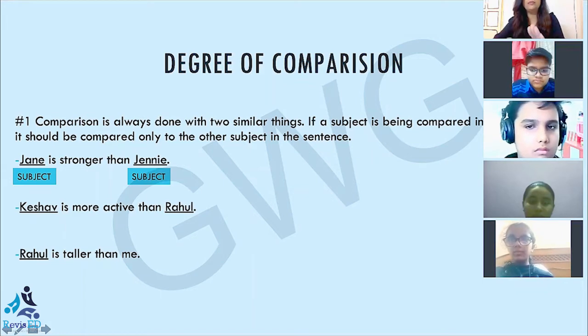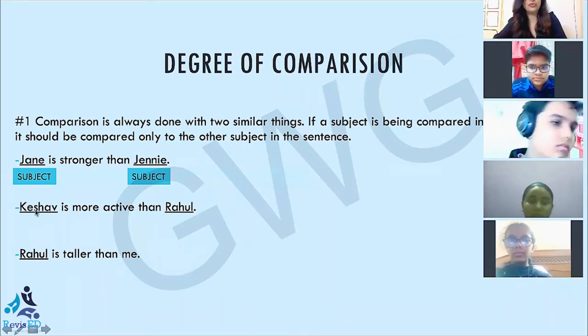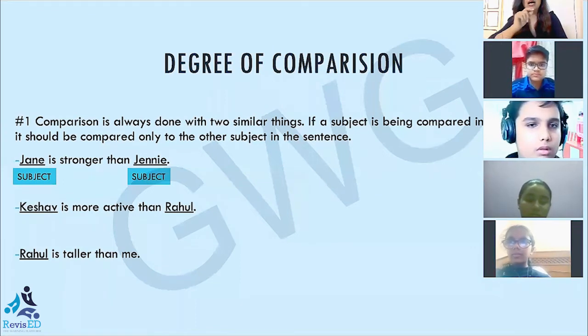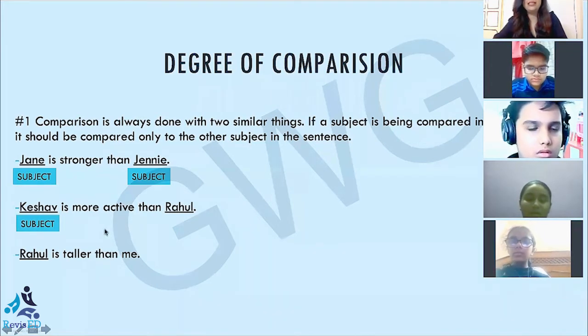We are supposed to compare a subject in a sentence with another subject. We cannot compare a subject in a sentence with the object. That is wrong. See, the second example on the left hand side of your screen. Keshav is more active than Rahul. Keshav is active, Rahul is active. The fact we want to make clear in this sentence is Keshav is more active than Rahul. So Keshav is the subject, absolutely right. And then comes Rahul, he is also the subject. So the comparison between the two subjects is right.